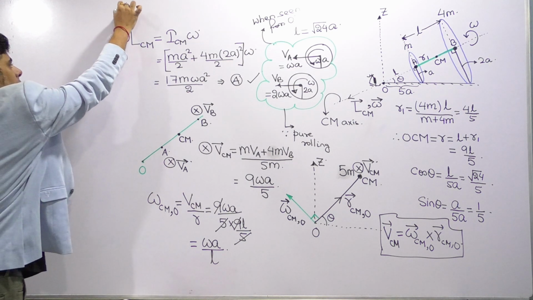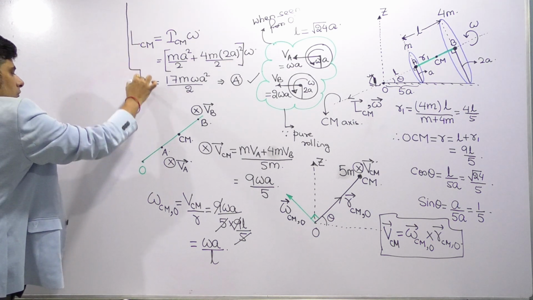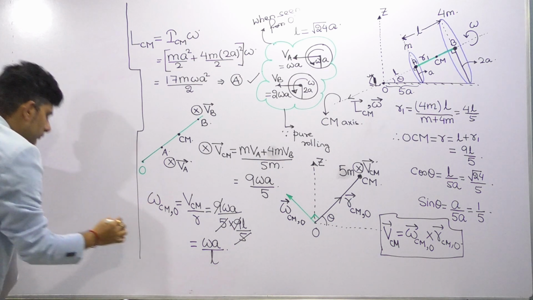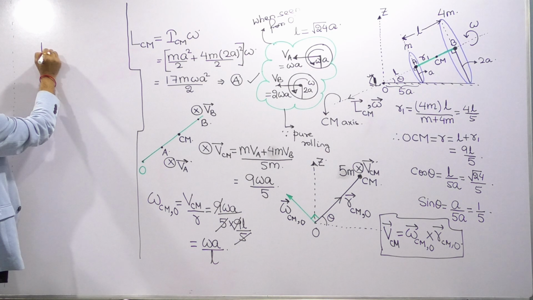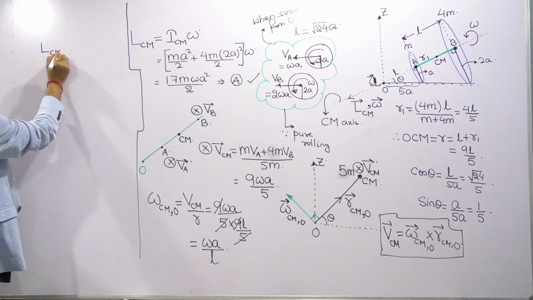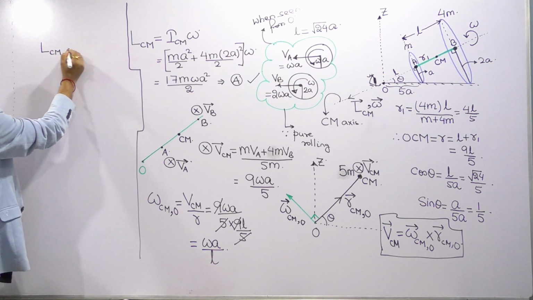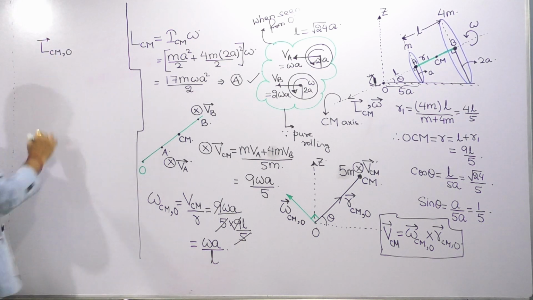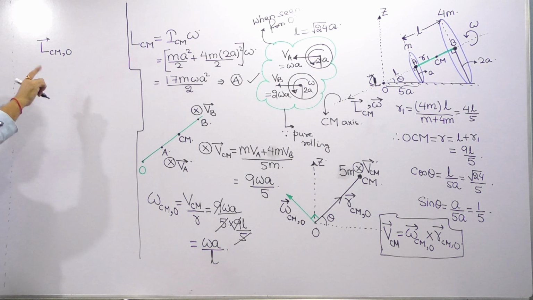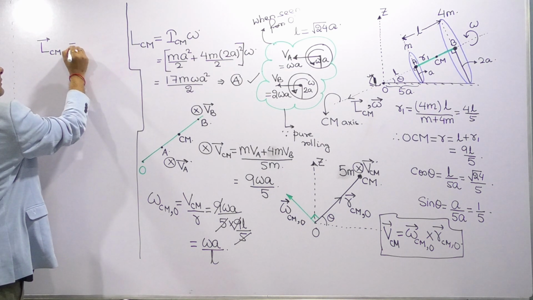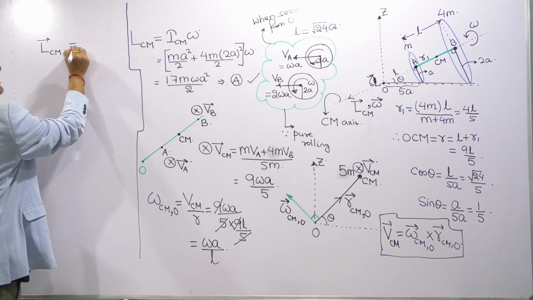So if you see, angular momentum of center of mass from the point O. So center of mass is purely translating. I hope the written things are visible. Me being visible all the time is not necessary.